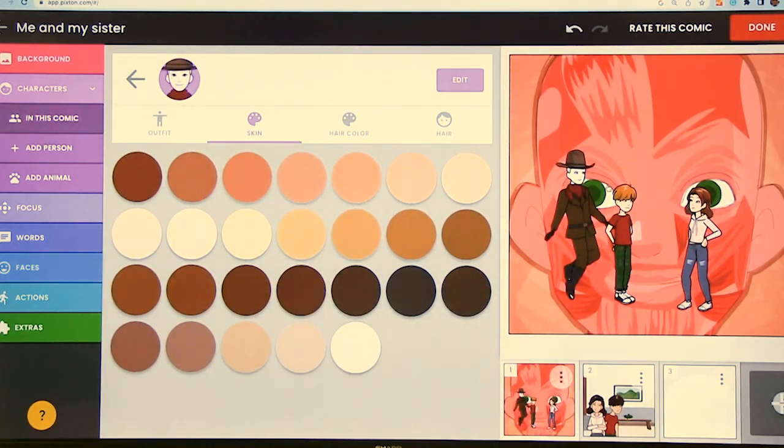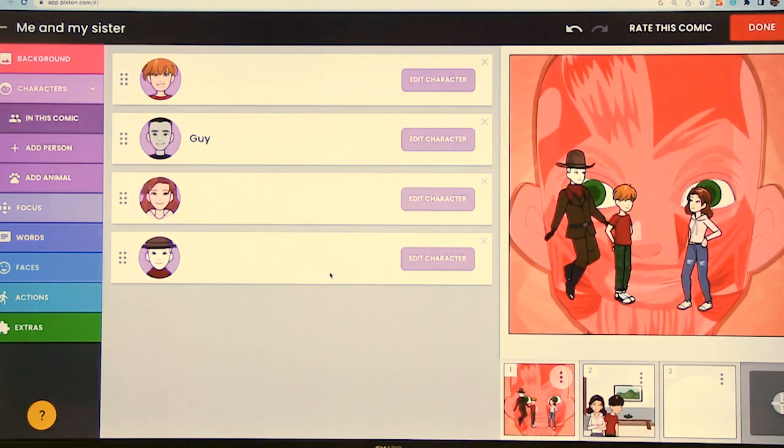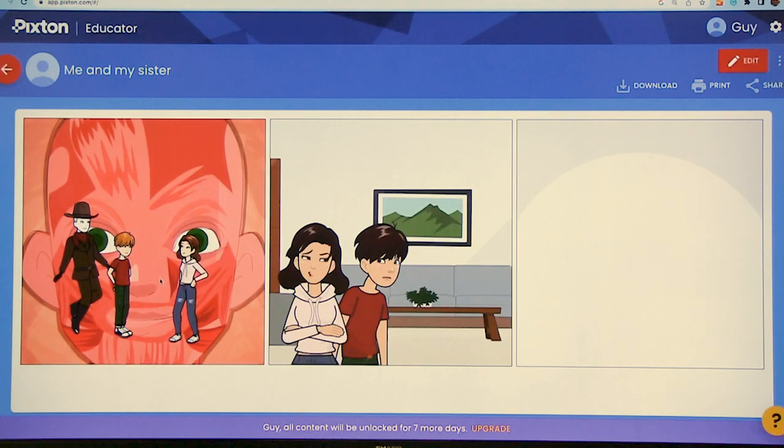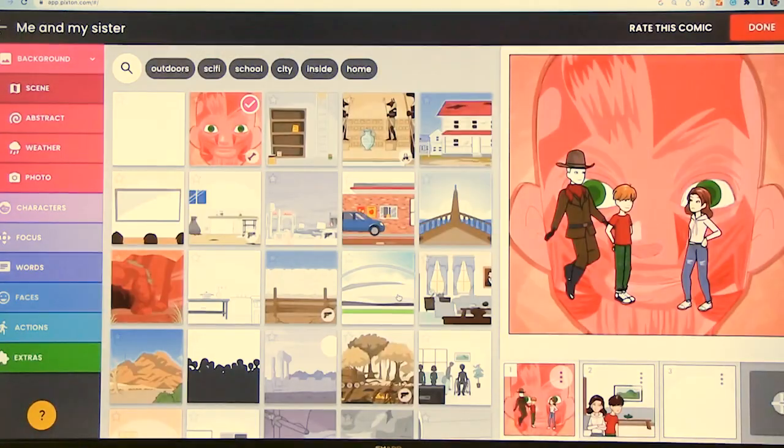So now I've added a character into this comic. All right. So I've got characters, and what do I do now? And you can create conversation, add bubbles and everything. All right, so I go to edit, and I will add some word bubbles.